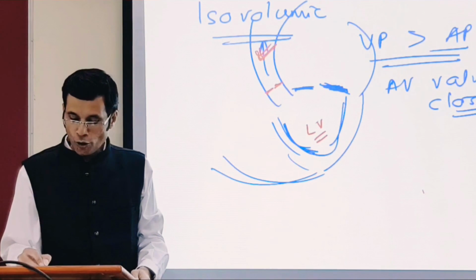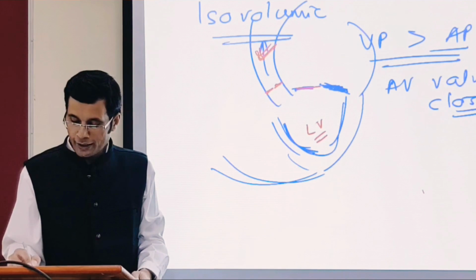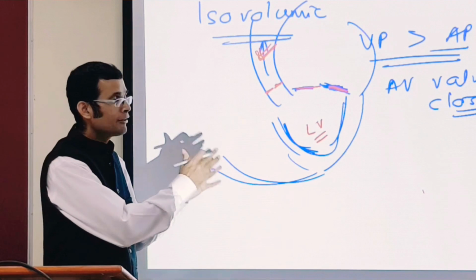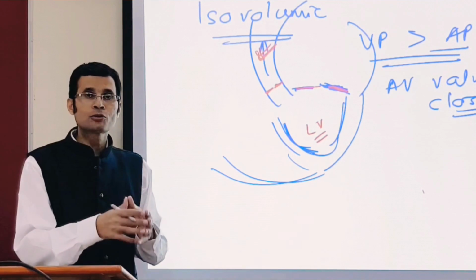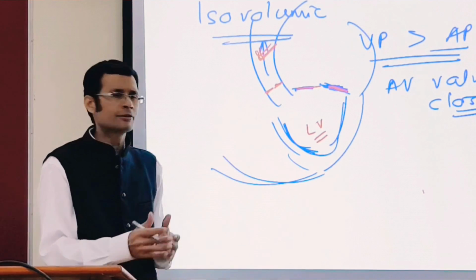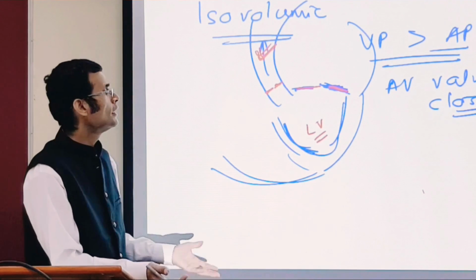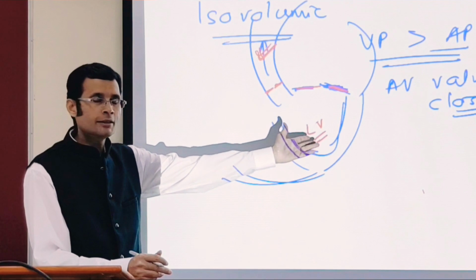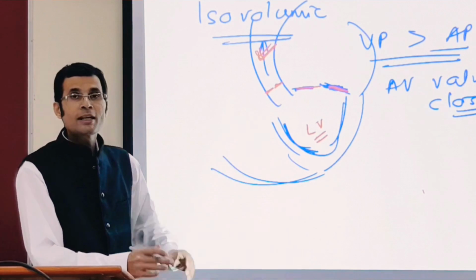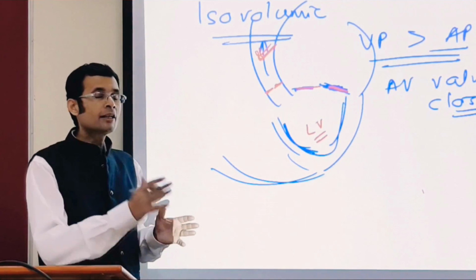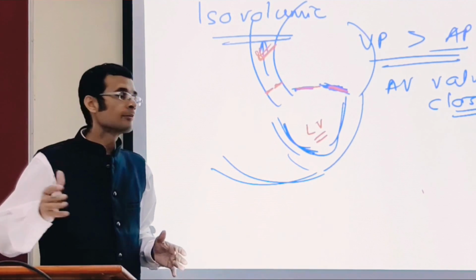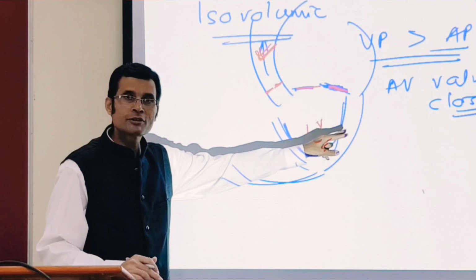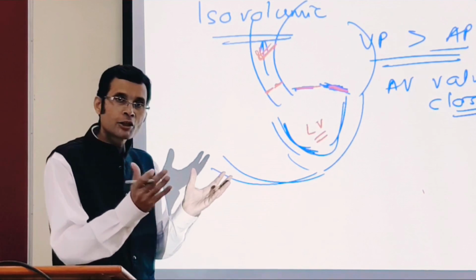That means the aortic valve is closed and the AV valve, the mitral valve, is also closed, and the left ventricle is contracting like a closed chamber.